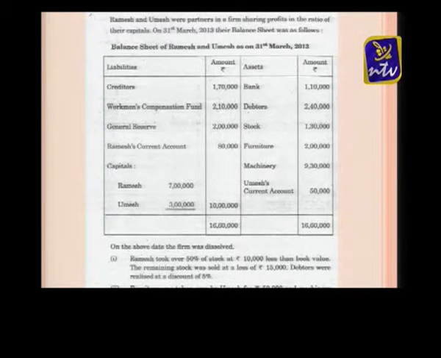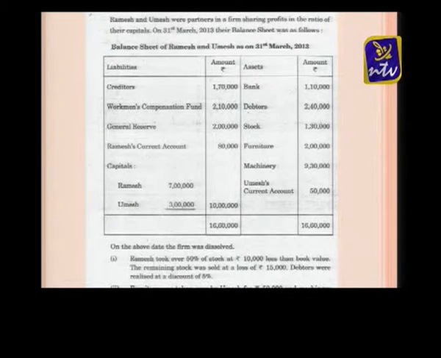See, this is the balance sheet. Ramesh and Umesh were partners in a firm sharing profits in the ratio of their capitals on 31st March 2013, and their balance sheet is as follows. Creditors 1,70,000, workmen's compensation fund 2,10,000, general reserve 2 lakh, Ramesh's current account 80,000, capital of Ramesh 7 lakh, and capital of Umesh 3 lakh.